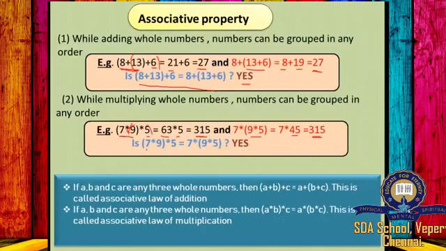So we can represent it in this form. (7 into 9) into 5 is equal to 7 into (9 into 5). So in general, if A, B and C are any three whole numbers, then we can write like this. This is called associative law of addition. The next is, if A, B and C are any three whole numbers, then we can write like this. This is called associative law of multiplication.